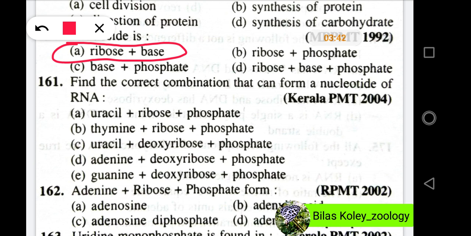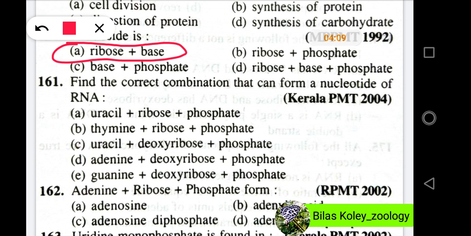Now we will discuss question number 161. Find the correct combination that can form a nucleotide of RNA, and the options are uracil plus ribose plus phosphate, thiamine plus ribose plus phosphate, uracil plus deoxyribose plus phosphate.